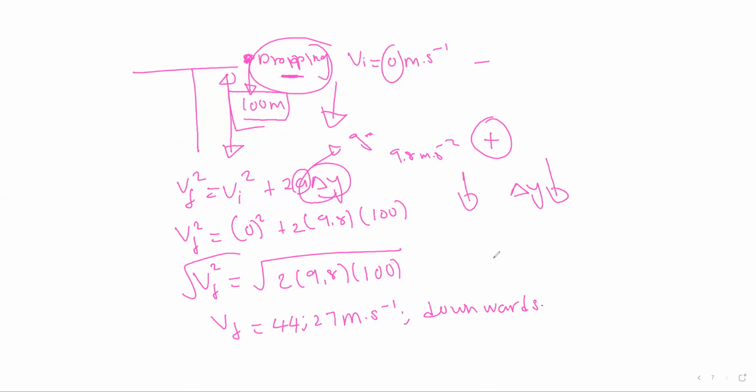If an object is moving upward, change in y is also upward. The direction goes hand in hand with how you regard the direction. So in this situation where the object is moving downward and change in y is downward, we have a positive direction and a negative direction. Change in y is positive here, and there change in y is going to be negative if upward is negative and downward is positive. It will take this sign.